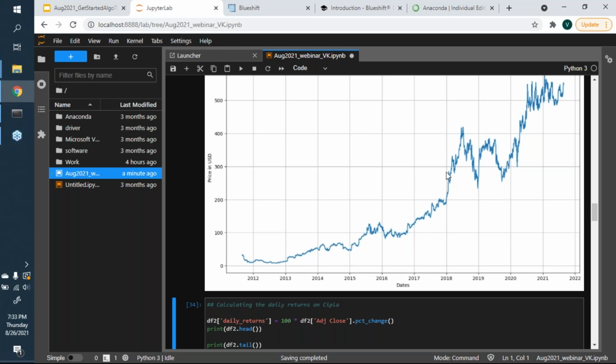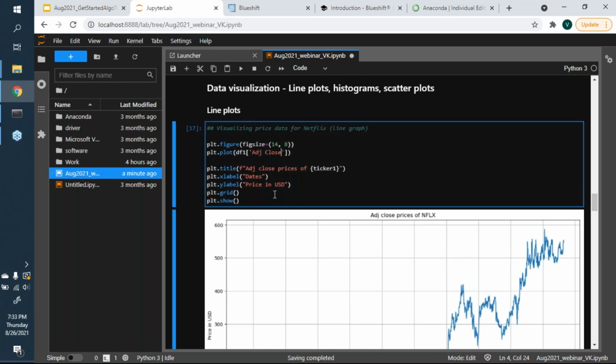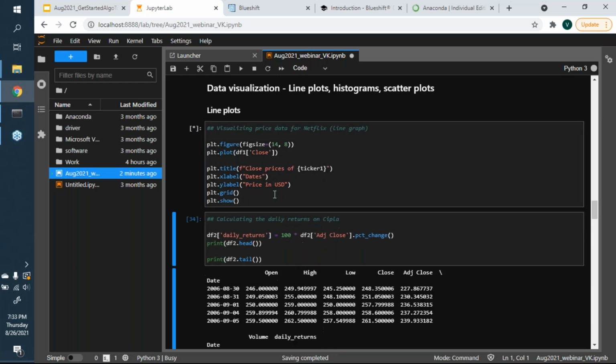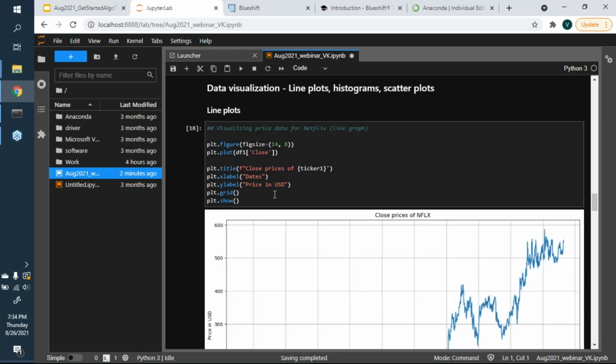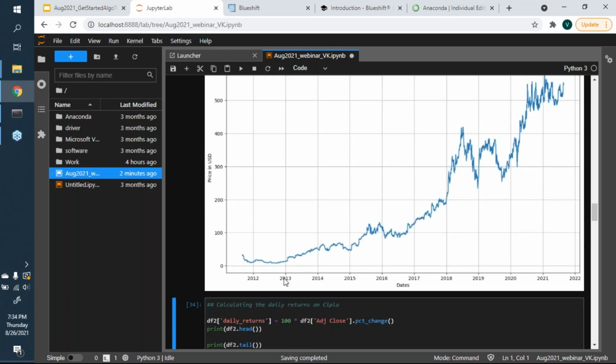This is a pretty typical looking plot for any kind of asset that we look at. You can change this. I've made it adjusted close, but you can just make it close. Let me make that close too. It looks kind of similar. We'll just leave it at that.